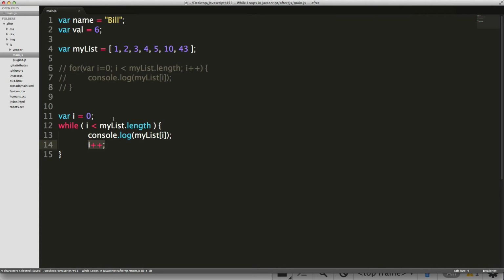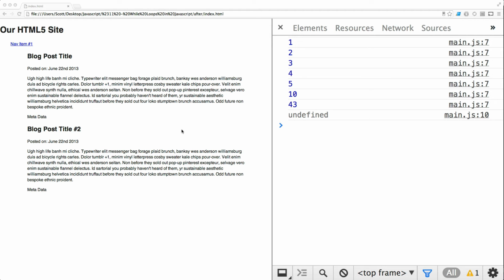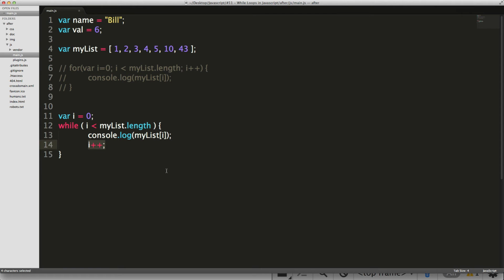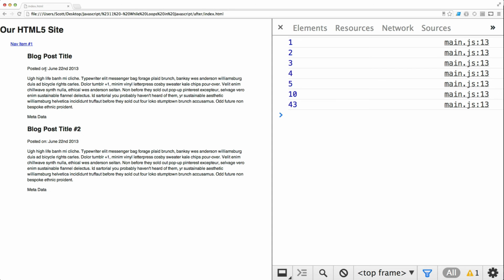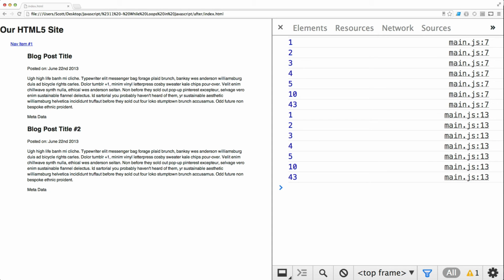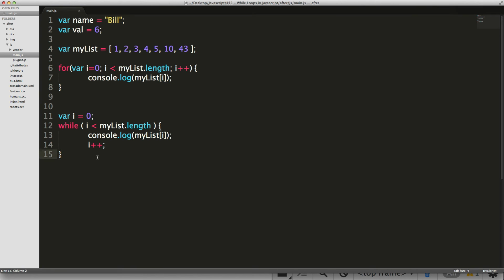It's going to keep doing that over and over until i is greater than the length. Now let's run this in the browser, and you'll see nothing's changed. In fact, you may not even know anything ran, because it's doing the exact same thing we're doing here. If we uncomment this code, we'll get the same thing twice. So this is equivalent to this.